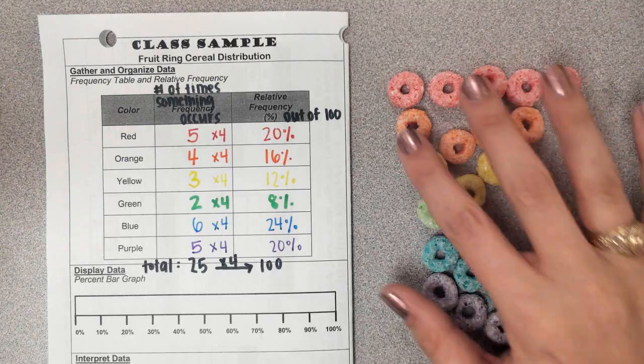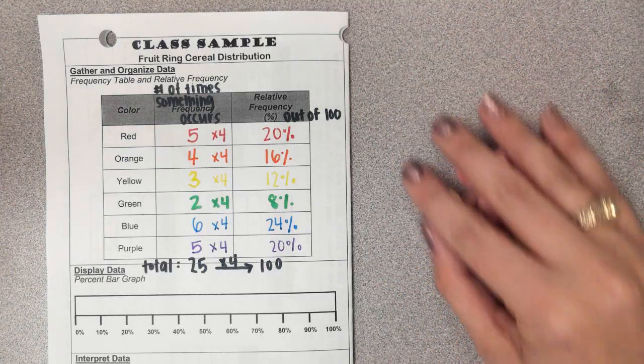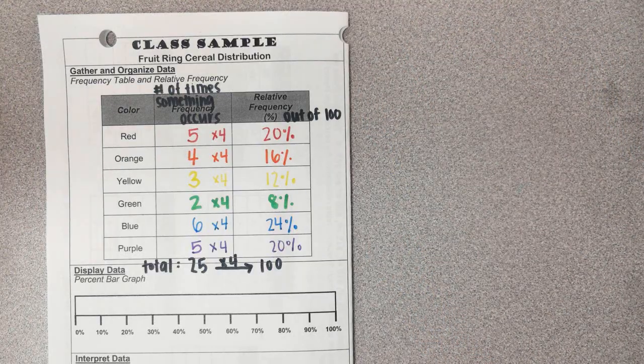Okay, so hopefully my in-person crew, you all have your own bag of fruit rings. What I need you to do right now is take your fruit rings out of the bag and count 20 fruit rings for me. It doesn't matter what colors, I just need you to pick 20 fruit rings out of the bag.